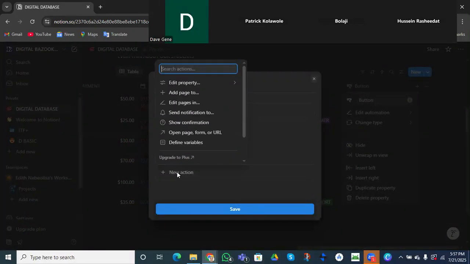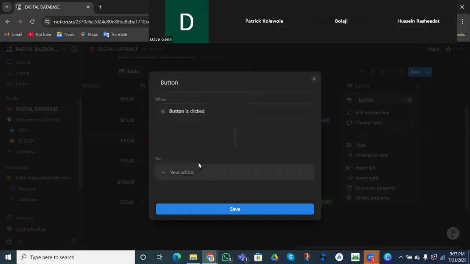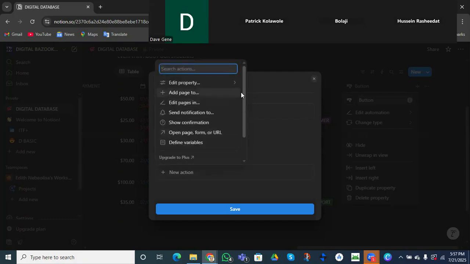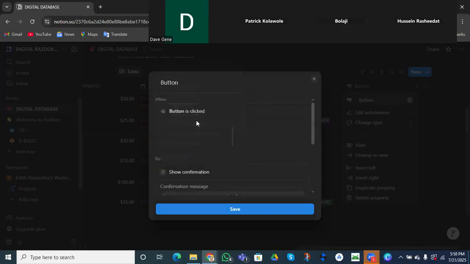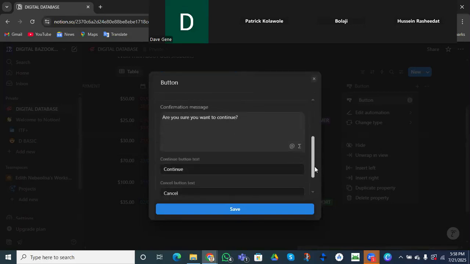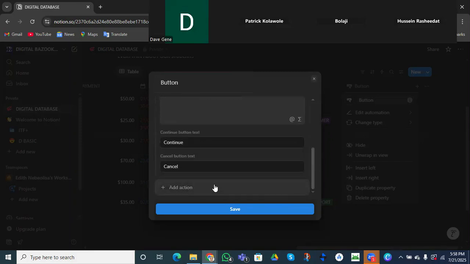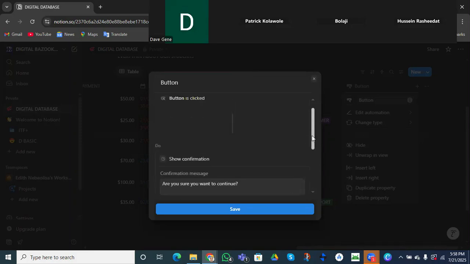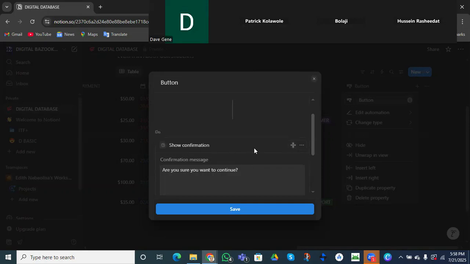Just the same way we did before, right? So we can actually come to this place and create our button. Do you understand? So what do we want it to be? The action. So we can decide when there is the edit button, or we want to show a confirmation before we do it. Before we, are you sure? Do you see what it is going to ask me? It's going to ask me if I'm sure. So we can equally add an action, right? So this is our first action, and we can add more actions.